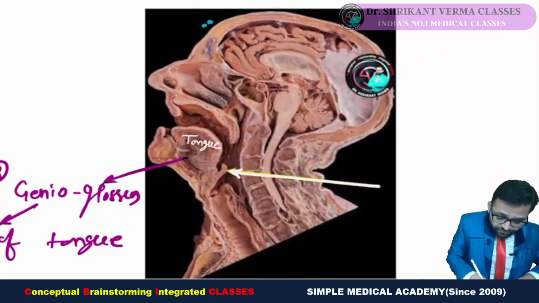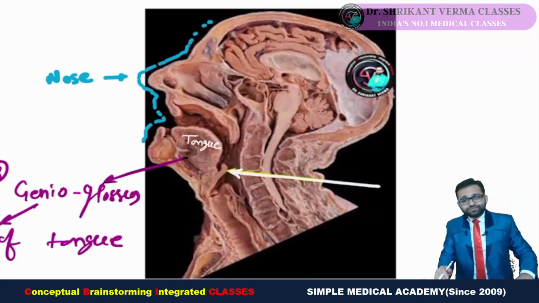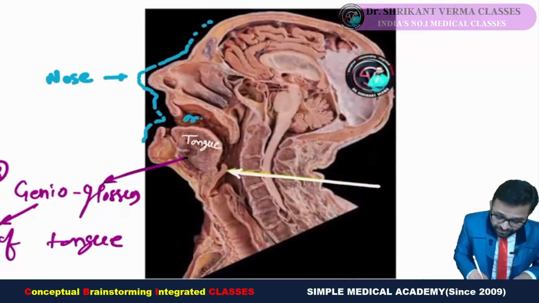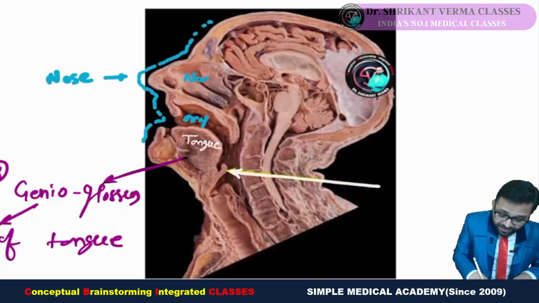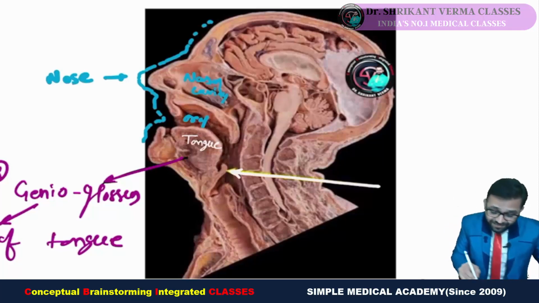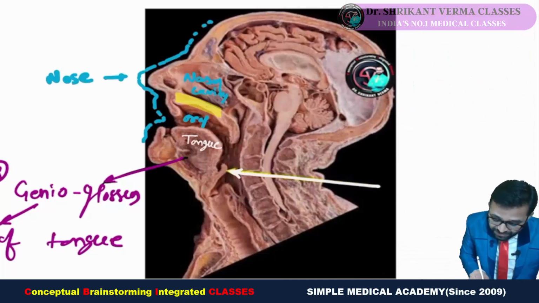Can you see? This is our frontal part and this is our nose, and then it is our mouth. Okay, sir, we can identify only the nose. Okay, fine. Hold the nose. From this silly point, we start. If this is the nose, then this is the nasal cavity, and this is the oral cavity. The partition between the oral cavity and the nasal cavity is the palate.